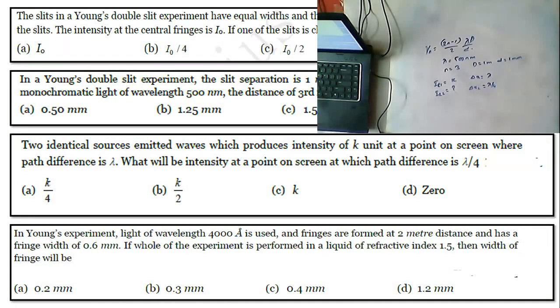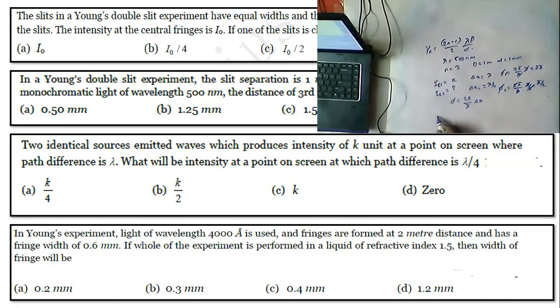Now what is the formula for obtaining the phase difference, Nana? Phase difference phi is equal to 2 pi by lambda into delta x. So here phi 1 is equal to 2 pi by lambda into lambda, so this is phi equal to 2 pi, and here phi 2 is equal to 2 pi by lambda into lambda by 4. How much are we getting here, Nana? Pi by 2.